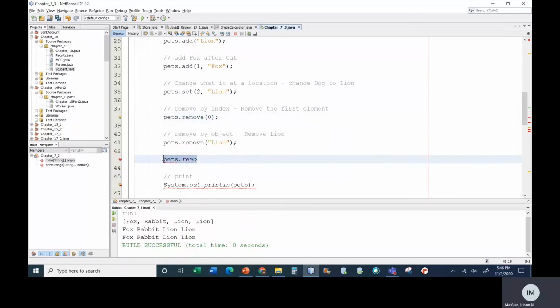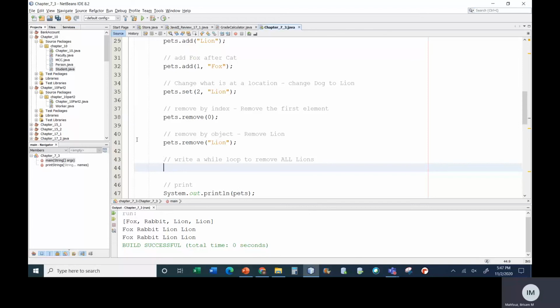So I can actually write a while loop to remove all lions. Okay, so what I can do is I can say remove the first lion, and let's say found. So here I try to remove the first one, and that is going to return true if it found it. So I know it found 1 because I know it has 1.